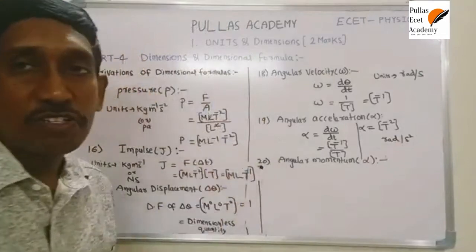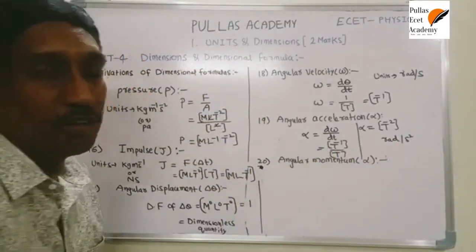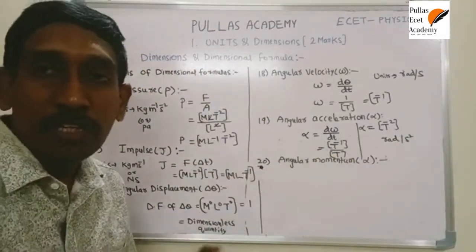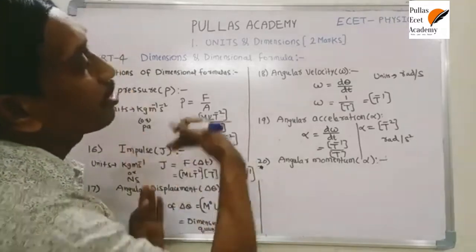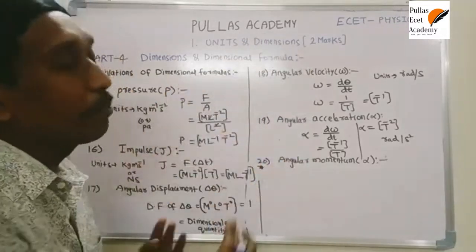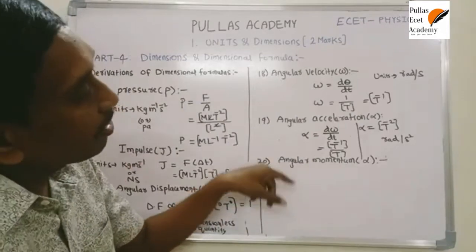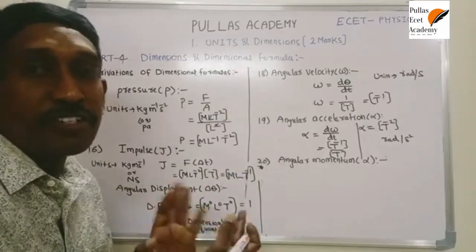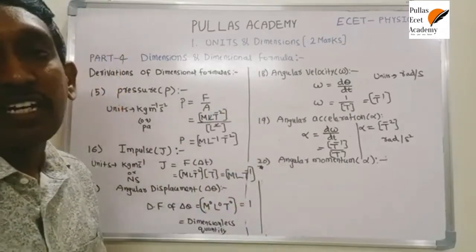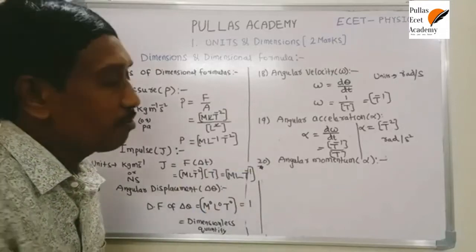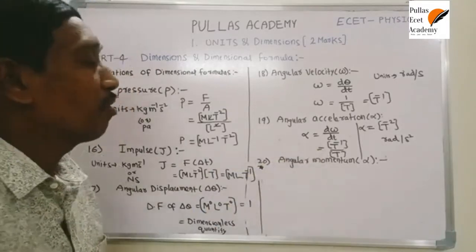This is the previous question: angular momentum. If I explain angular momentum directly, you can't understand. That's why I want to explain all these quantities, because this dimensional formula depends on all these other dimensional formulas. This is the procedure for understanding the construction of dimensional formulas. That's why I want to explain these complete concepts.